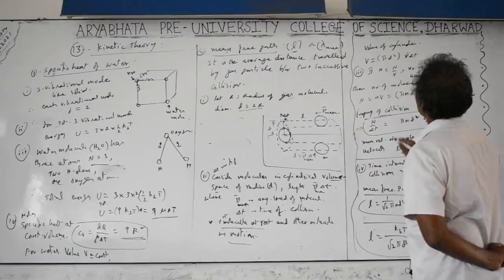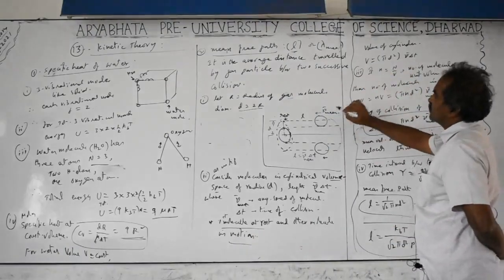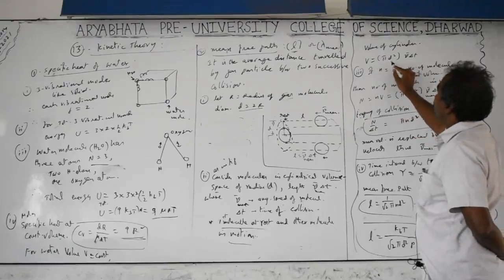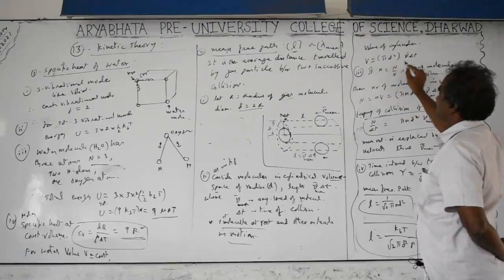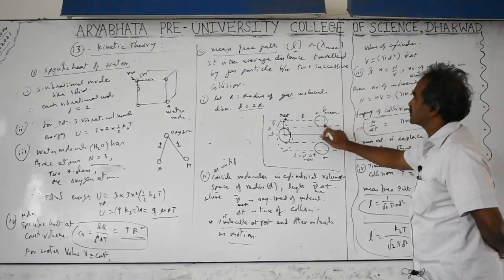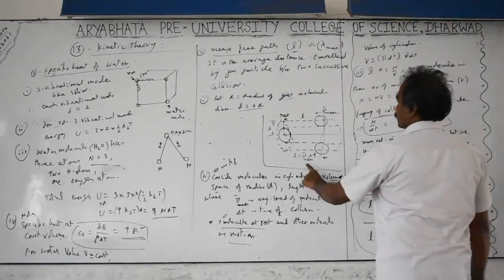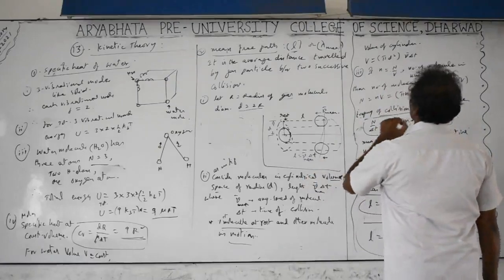The first molecule is at rest and the other molecule is in motion, which we imagine with velocity V mean. Next, the volume of the cylinder is area into length, or area into height. Area is pi d square into length; the distance between particles is L. L is equal to velocity into time of hitting.